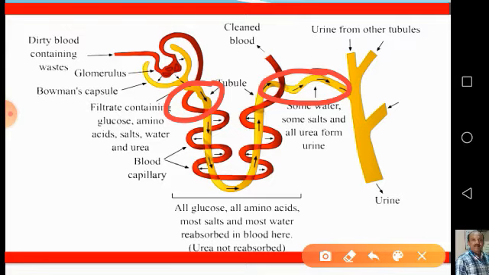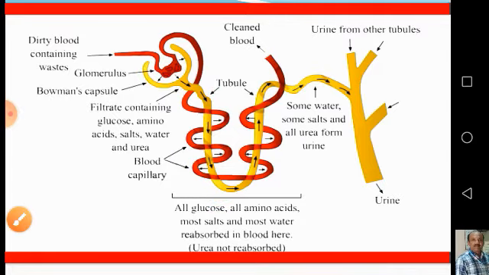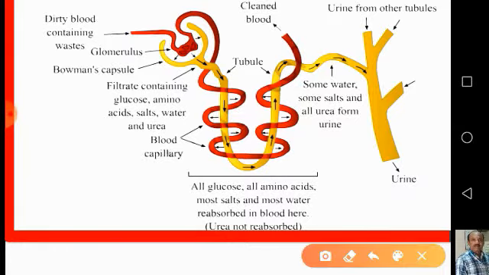And one more thing: in the PCT and half portion of the Henle's loop, the reabsorption takes place more rapidly.